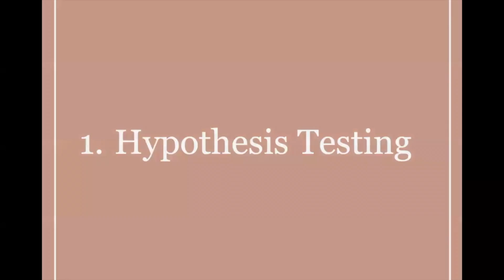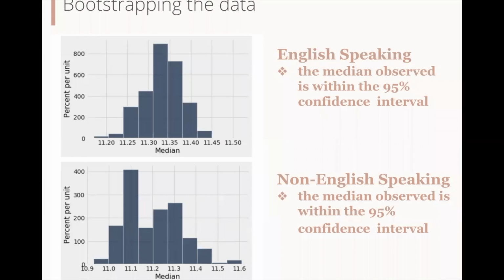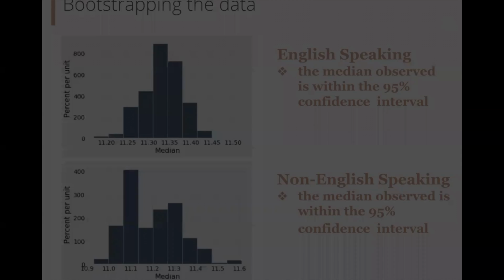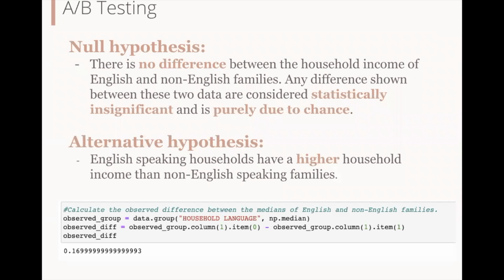We first bootstrap the income of the two categories and see whether the observed value is within the 95% confidence interval of the bootstrap result. We did this for all of the observed data used in later procedures to ensure the legitimacy of the data. The null hypothesis is that there are no differences between English or non-English speaking households. The alternative hypothesis will be that English-speaking households have a higher income than non-English speaking households.